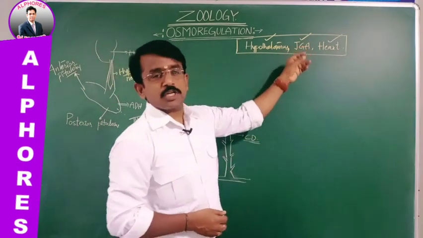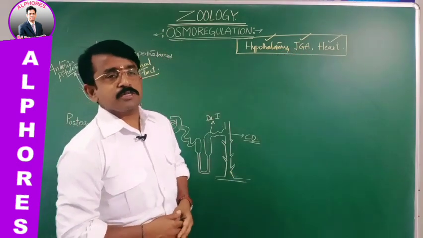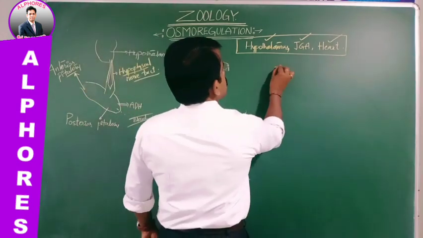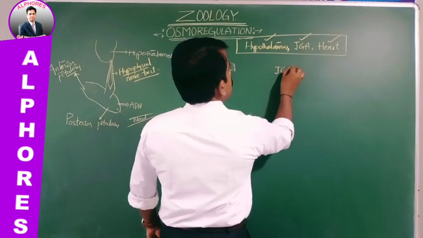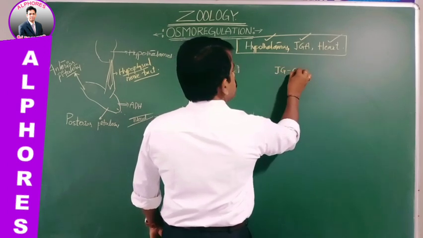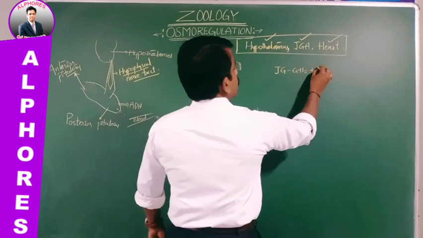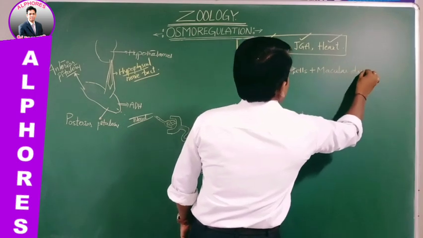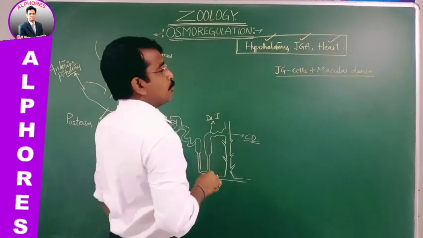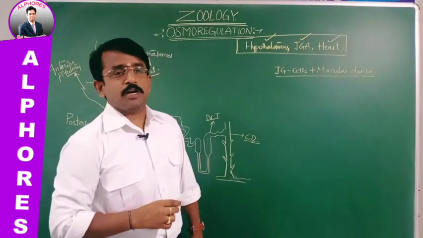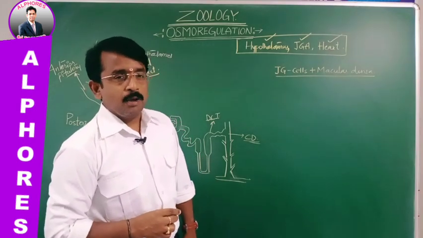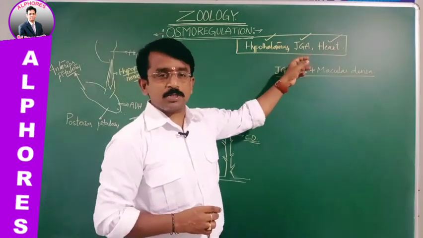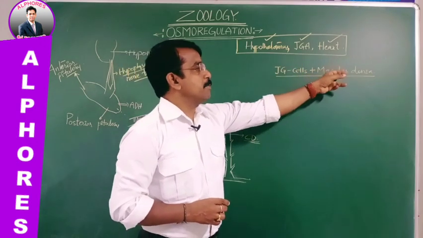Next, JGA, juxtaglomerular apparatus. The juxtaglomerular apparatus is the combination of juxtaglomerular cells, JG cells, plus the macula densa. We have already discussed this in the structure description summary of the nephron: JG cells plus macula densa.